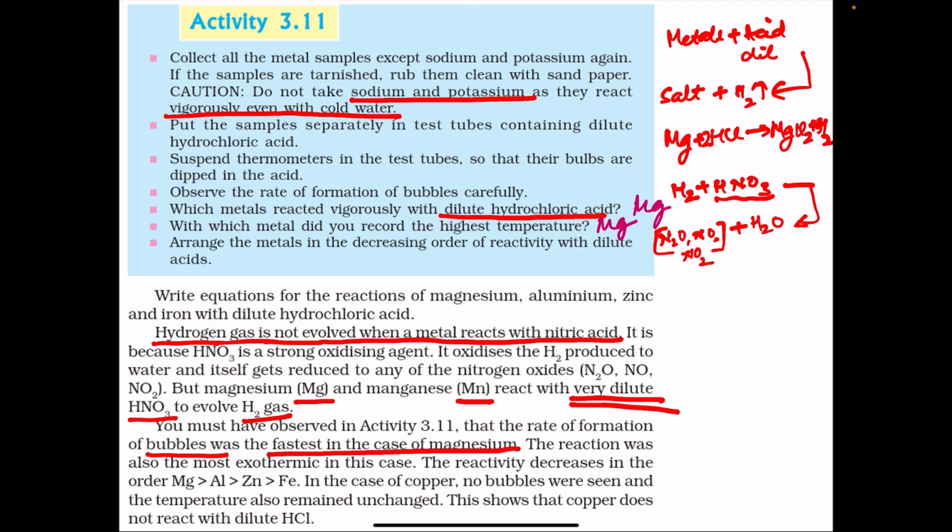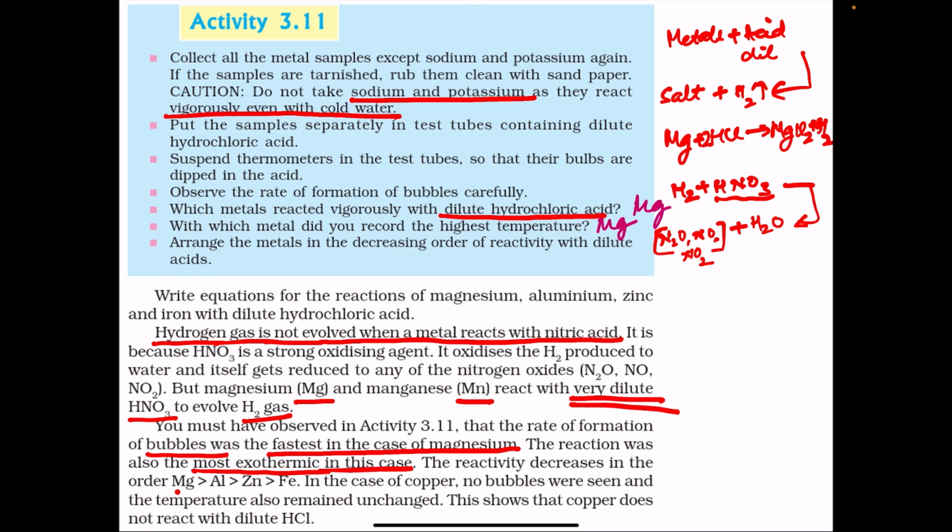The reaction is most exothermic in this case, that is, heat is evolved during the reaction, and in comparison to the other metals, the amount of heat evolved when magnesium reacts with hydrochloric acid is maximum.